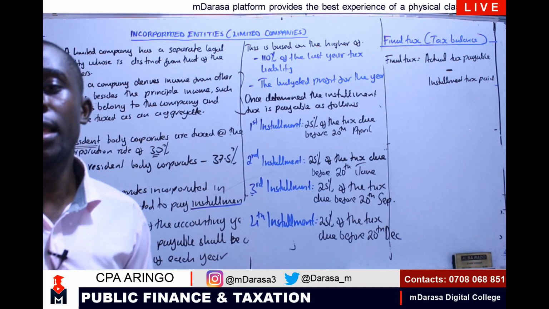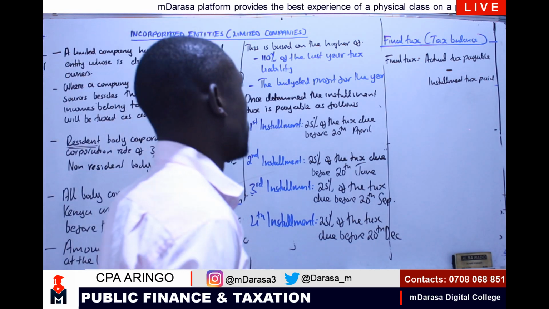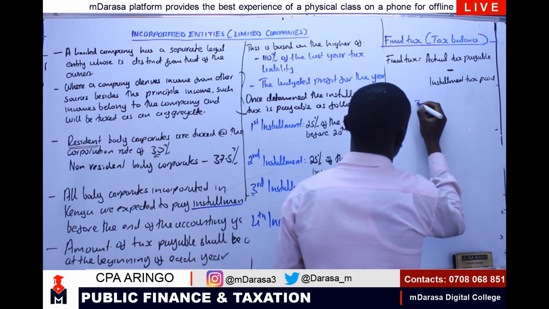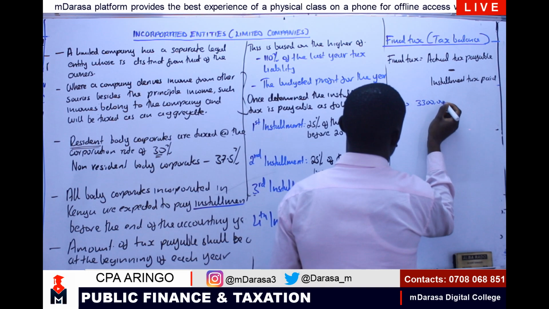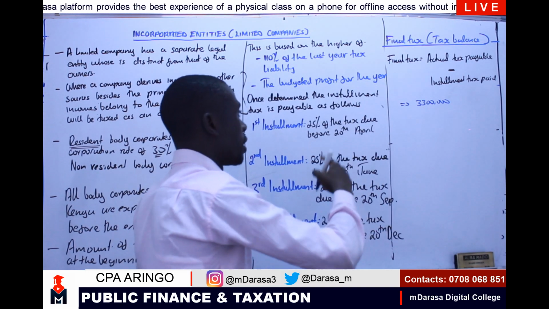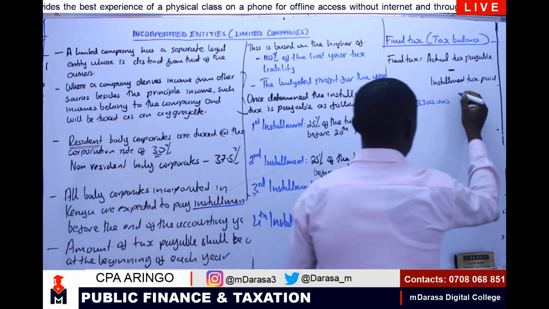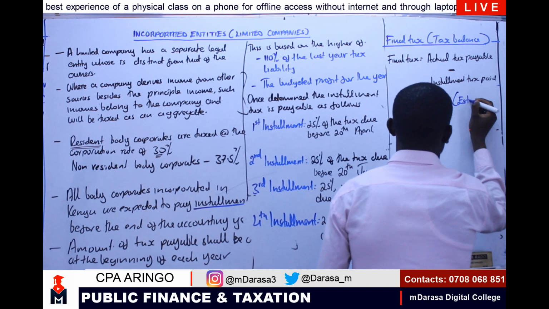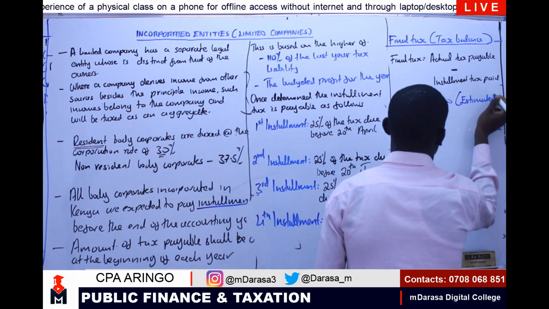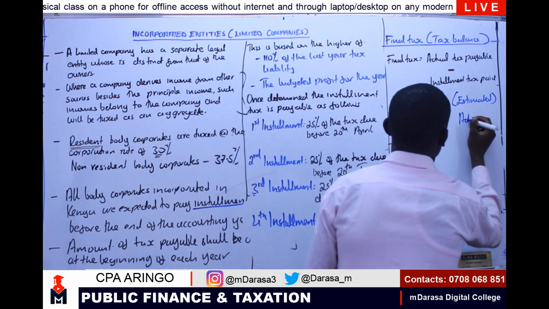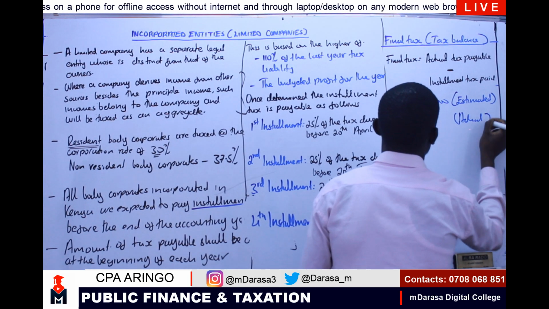So like in this case, for example, maybe I had estimated that I was supposed to pay 3.3, and that is the installment that I paid through these 4 equal installments. And probably our actual, this was estimated, right? And probably our actual tax that I'm going to pay maybe is 3 million.